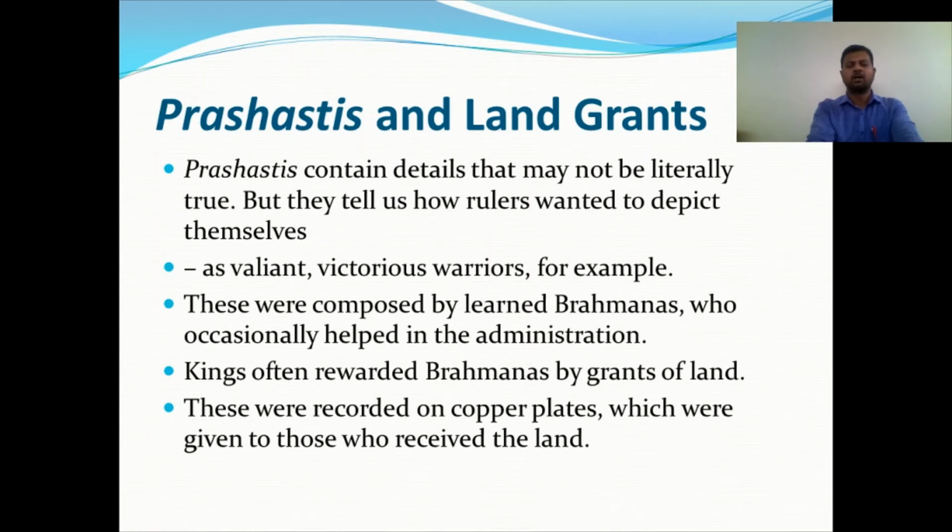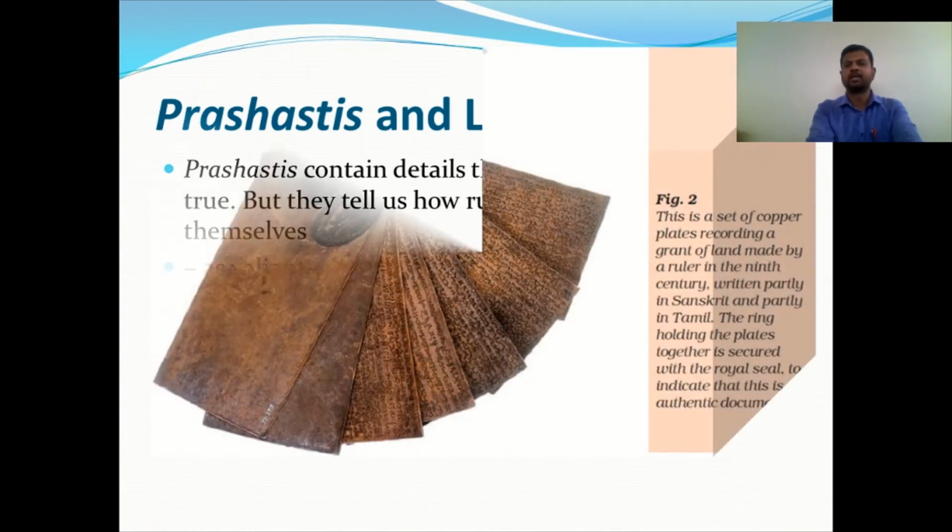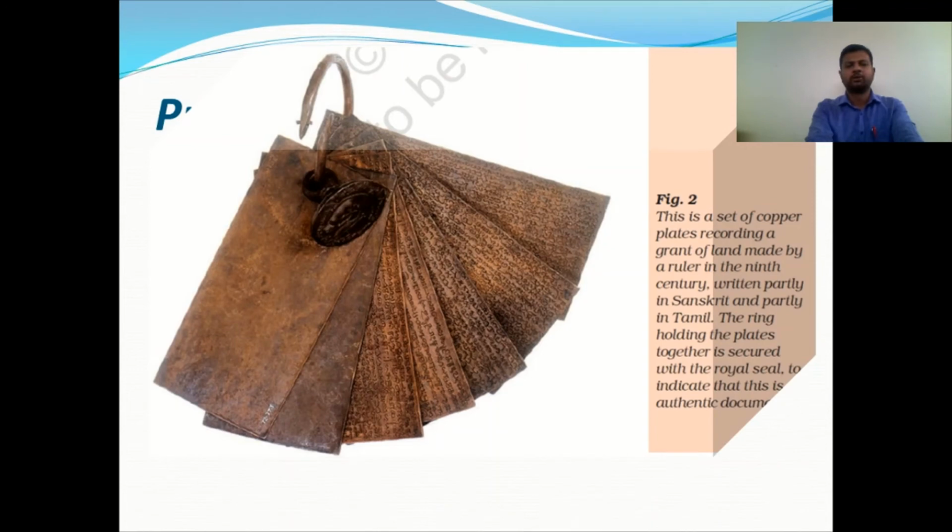Now we have a picture of that copper plate. You could see how it is. This is a set of copper plates recording the grant of land made by a ruler in the 9th century, written partly in Sanskrit, you could see, and partly in Tamil, and rings holding the plates. You could see the rings.